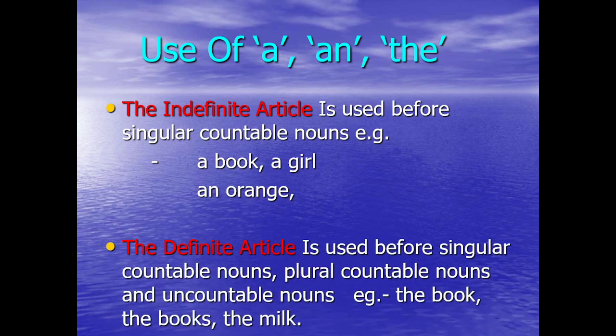The definite article is used before singular countable nouns, plural countable nouns, and uncountable nouns. Let's look at the individual examples. The book is an example of a singular countable noun. The pen. We are talking of one pen, a singular countable noun. For plural countable nouns, again we will use the books. For uncountable nouns, the milk, the sugar. All these are examples of uncountable nouns.